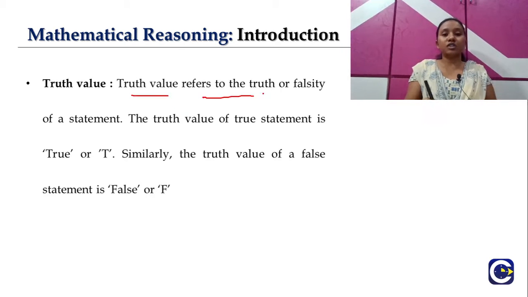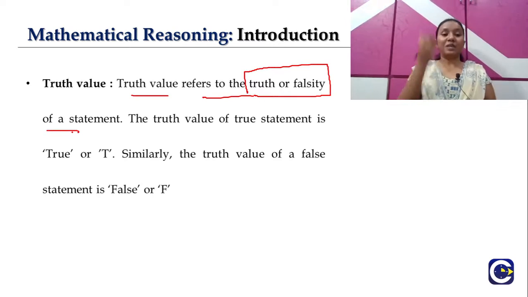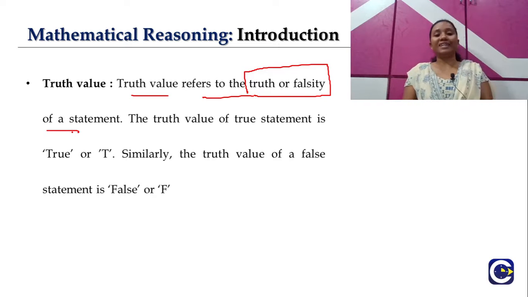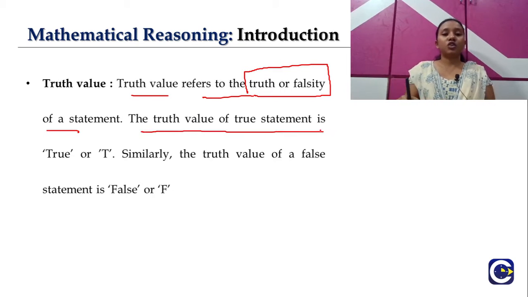The truth value refers to the truth or falsity of a statement, so it can be true or it can be false. If the result of a statement is true, then the truth value of a true statement is true, which is denoted by capital T.